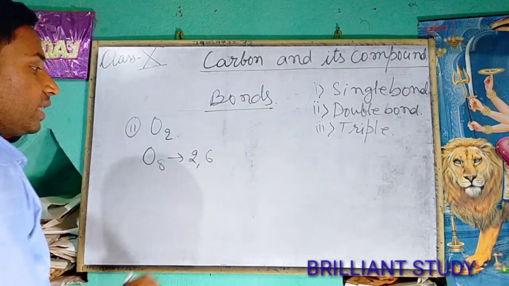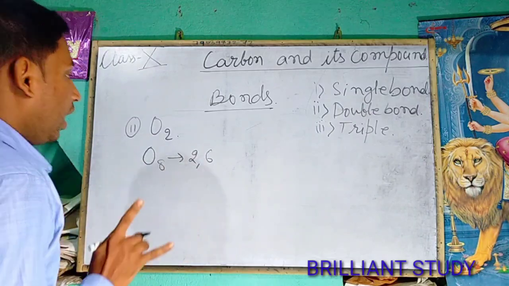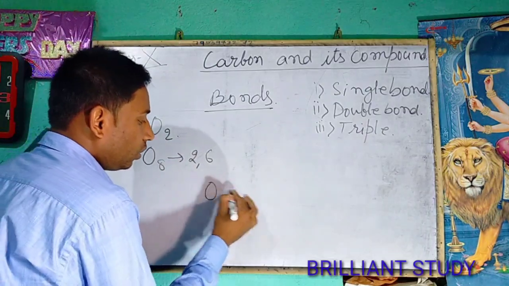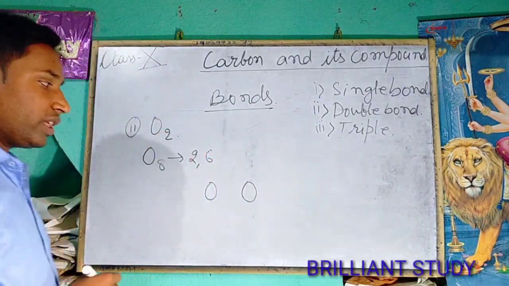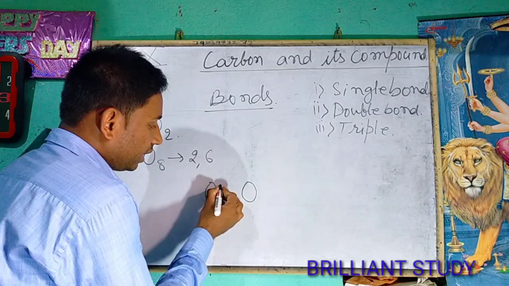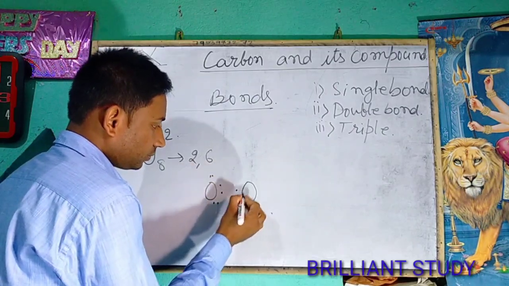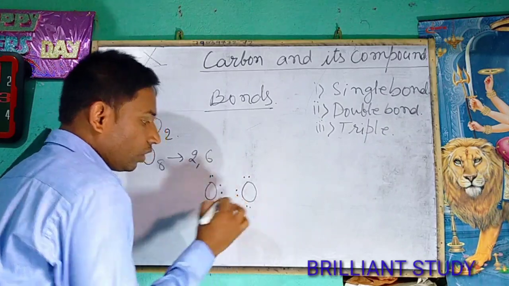The valence shell of the oxygen has 6, and we all know that in this molecule there are 2 atoms of oxygen, and in the valence shell there are 6 electrons.